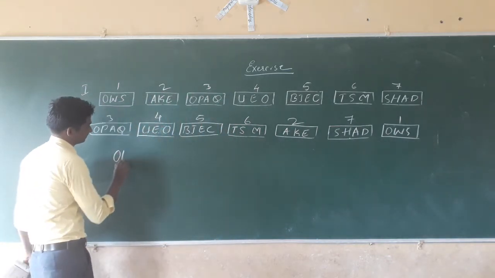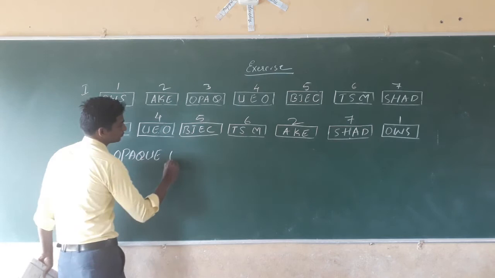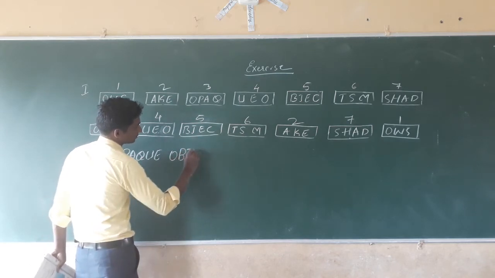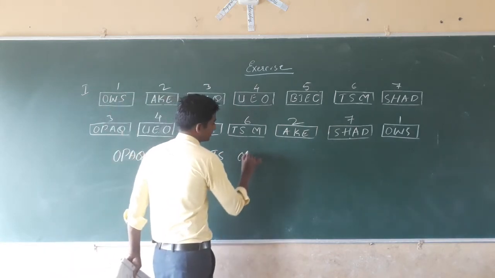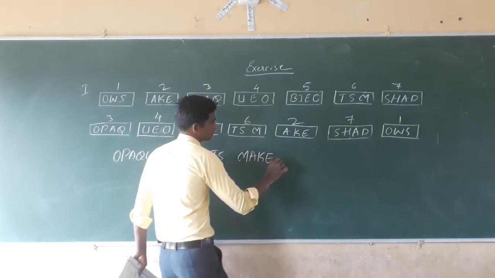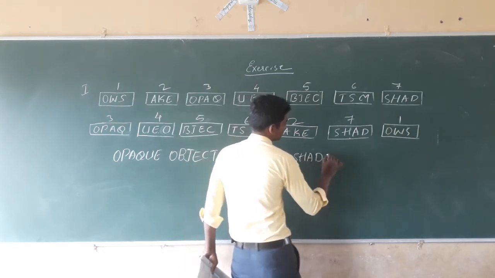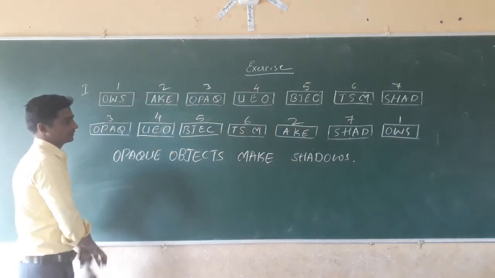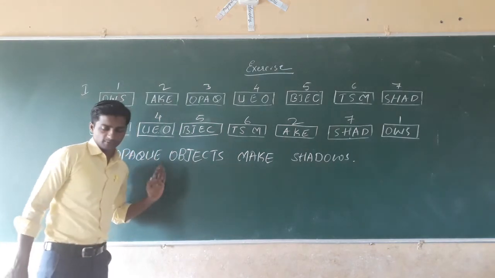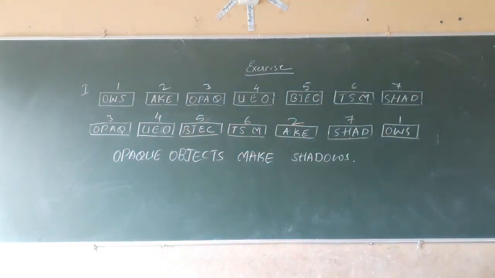That is opaque objects make shadow. Make the shadow. Opaque objects make shadow.